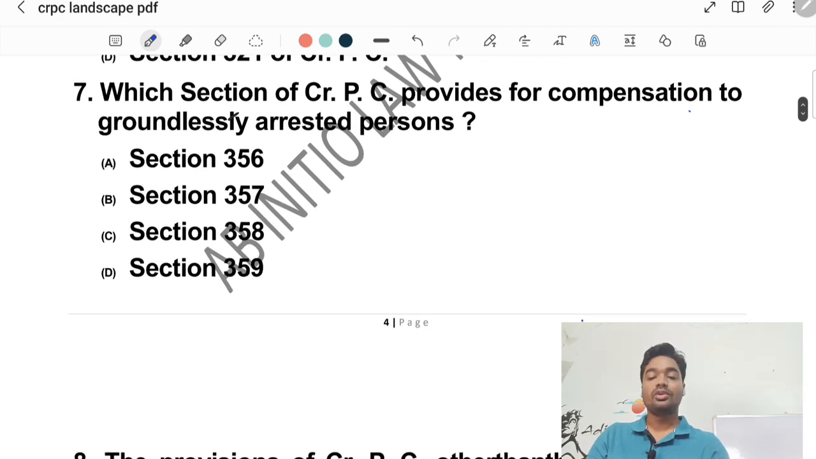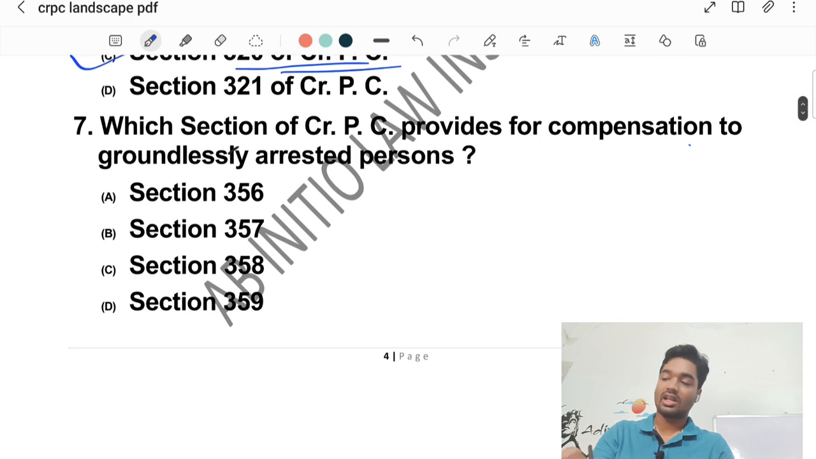Question number 7. Which section of CRPC provides for compensation to groundlessly arrested person? This is again a direct question. The correct answer would be section 358, that is option C.